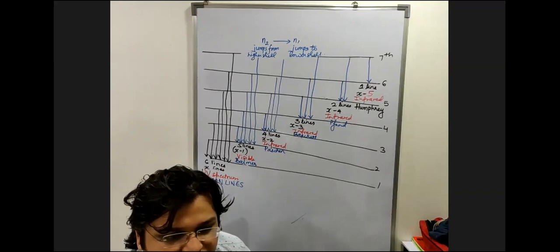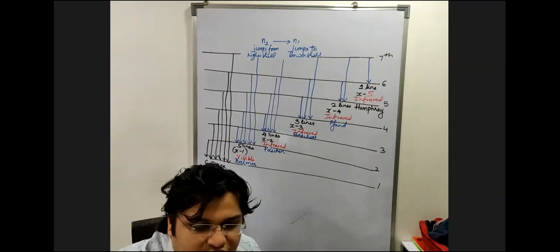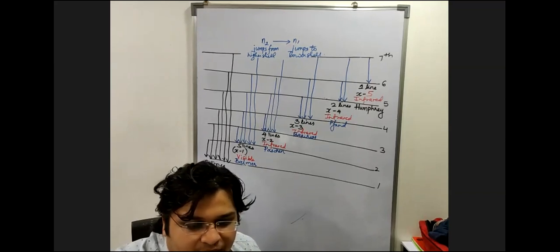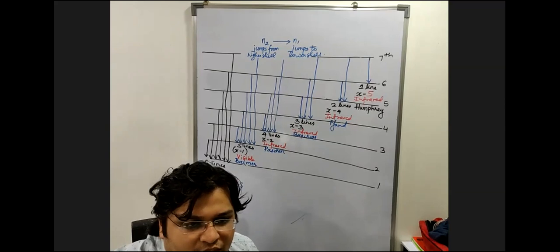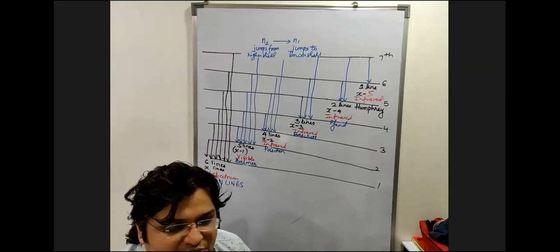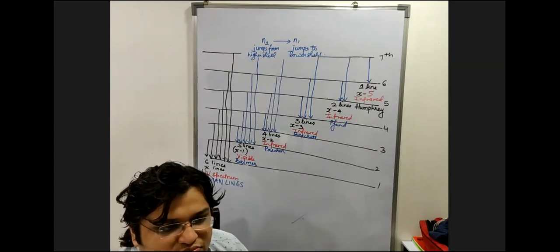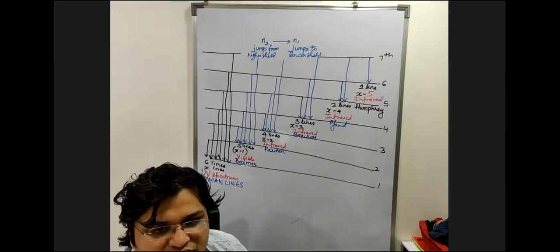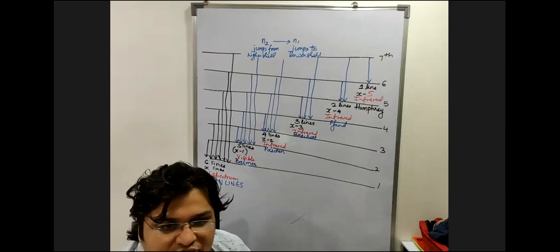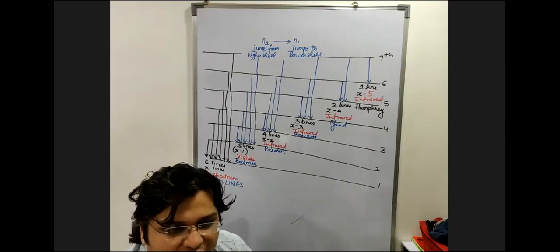Sir, because the electron jumps from the 7th to the second shell, there will be only visible lines, not Lyman lines. Yeah, the answer has to be 0. Very true, Farhan. Pratham, go ahead. The UV lines come only if the Lyman lines are there, but there are no Lyman lines because the first shell is not involved.